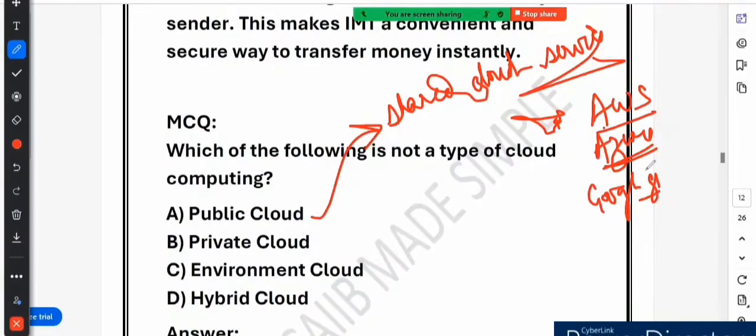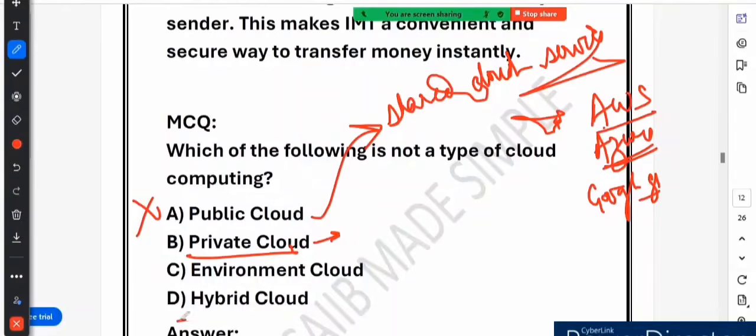Since public cloud is a real cloud computing type, option A is incorrect, right? Now let's talk about private cloud. The question is which is not a type of cloud computing. Private cloud is exclusively used for one organization. It is more secure than public cloud because only authorized users can access it. So big organizations like banks, government agencies, MNCs, they prefer private cloud for data security and privacy, right? So this is a type.